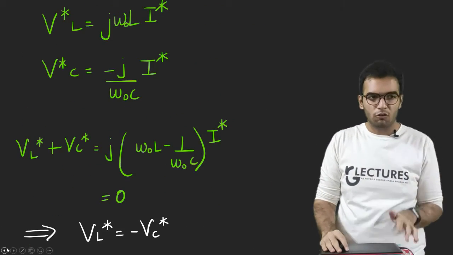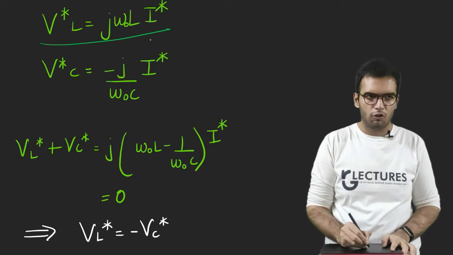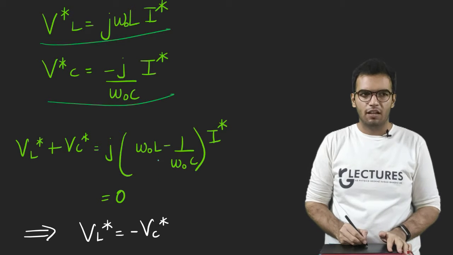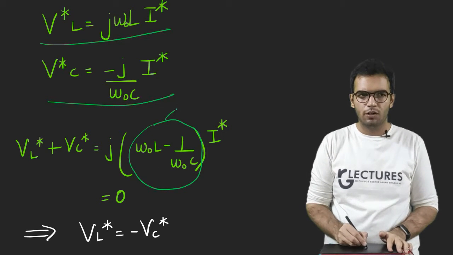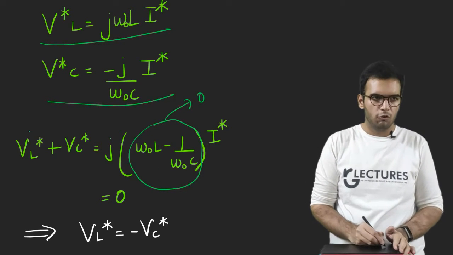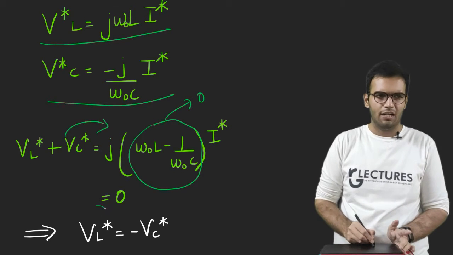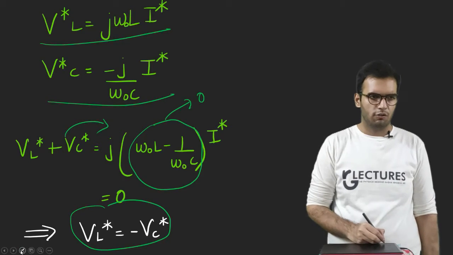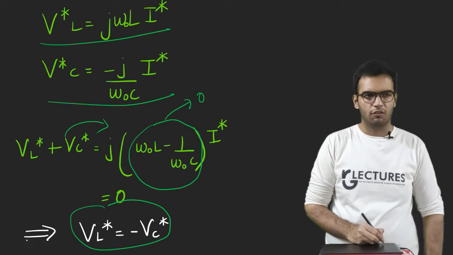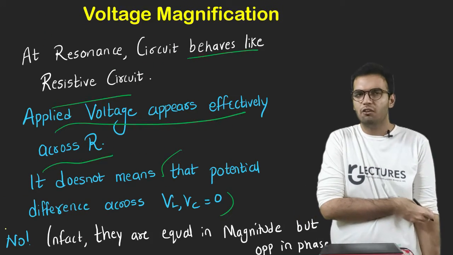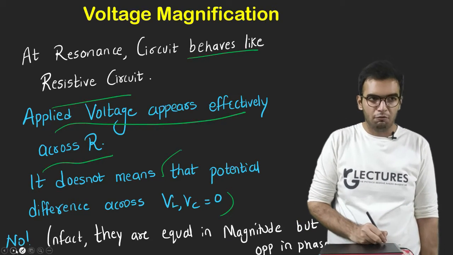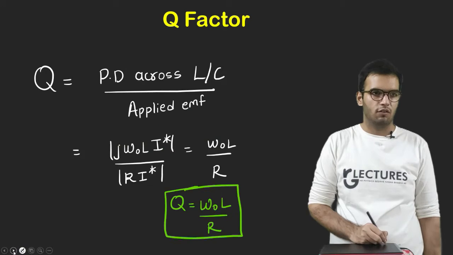You can see this also mathematically. Take the voltage across L, take the voltage across C, add them, you will get 0 because this is 0 at resonance. If this is 0, I can shift this to the right hand side, and this is the mathematical proof. Again, a small 1 or 2 mark question can be asked in exams, like write about voltage magnification, prove that they are in opposite phase, right? So this is the thing.